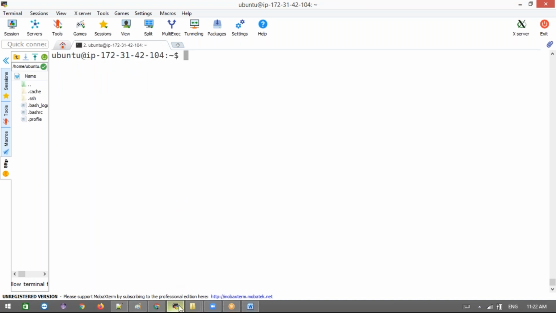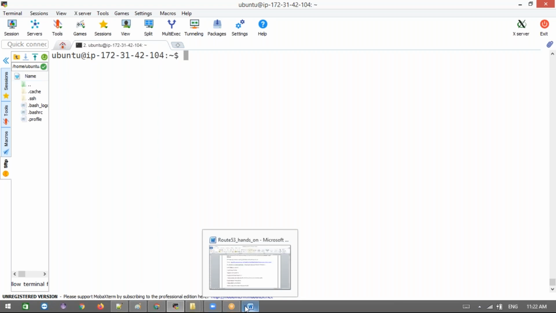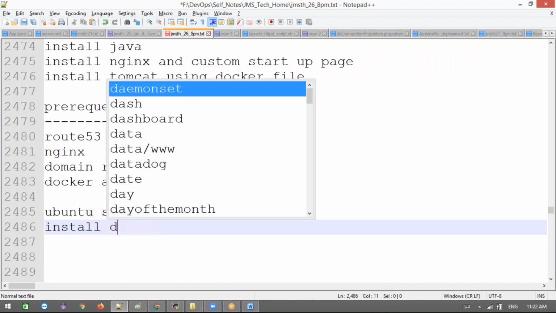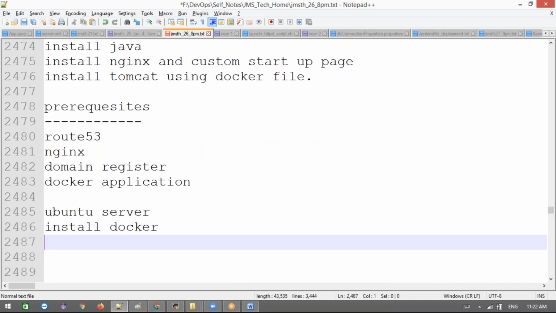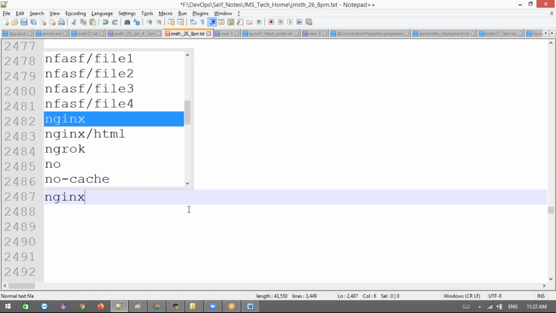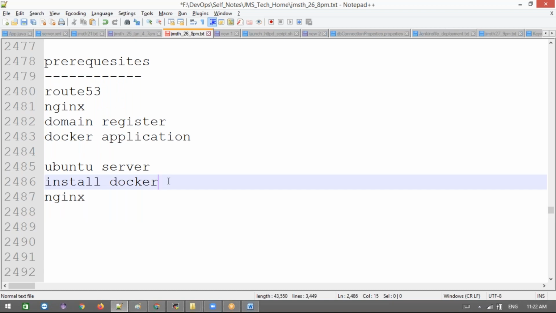Now I'm going to install a couple of pieces of software here, like if you want to deploy your Nginx or Go application. Before that, I'm going to run the Docker application, so I need to install Docker first. After that, I'm going to install Nginx also. Later we'll discuss this. First of all, let's install Docker and run our application using Docker.